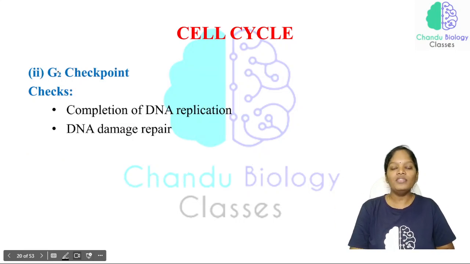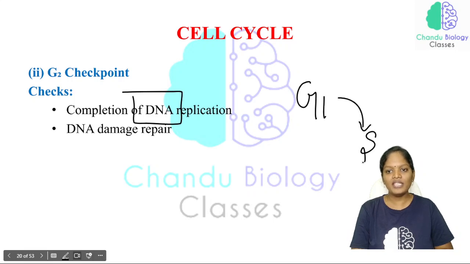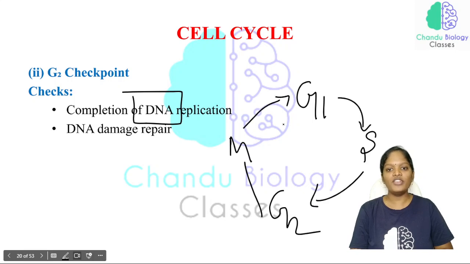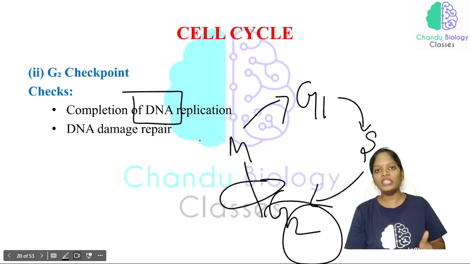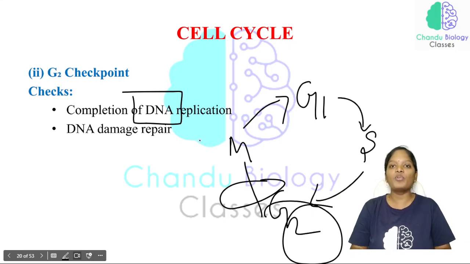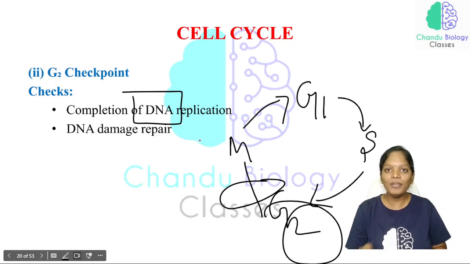Now the G2 checkpoint checks the completion of DNA replication. Just listen to me. G1 phase to S phase, S phase to G2 phase, G2 phase to M phase, and M phase to G1 phase. In the G2 checkpoint, they check whether the DNA has been replicated properly or not, and whether the DNA replication is properly completed or not.